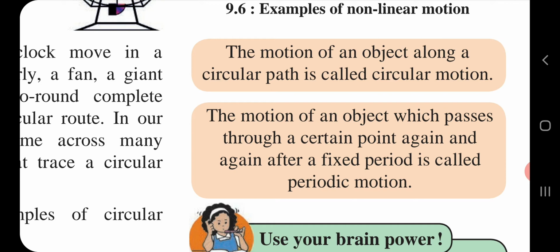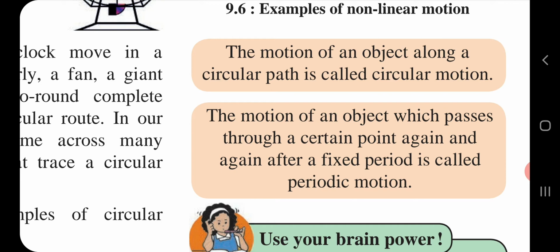Another example: take a small object, maybe one stone, otherwise any small object, and tie it to one end of a rope. Take the other end of the rope and hold it in your hand. After that, roll it around in a circle.